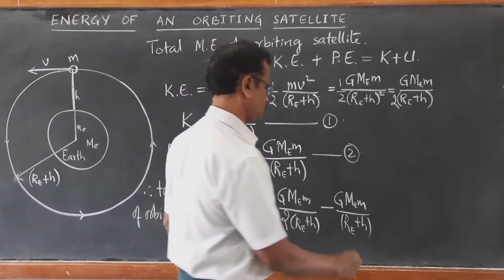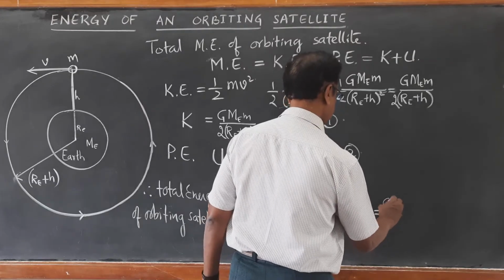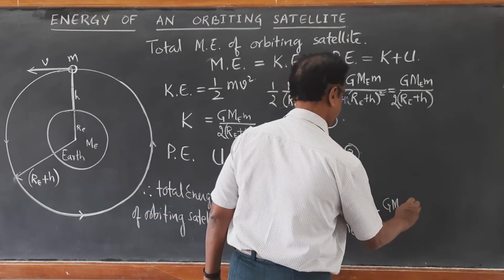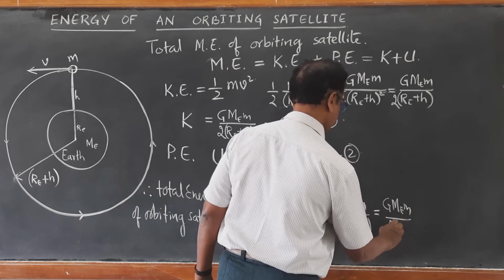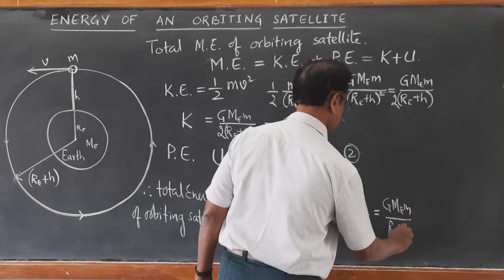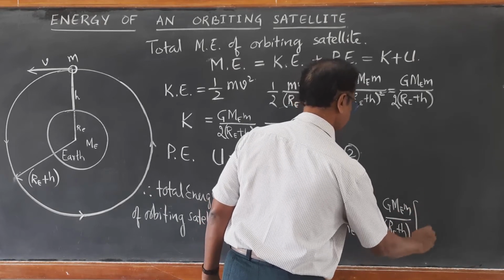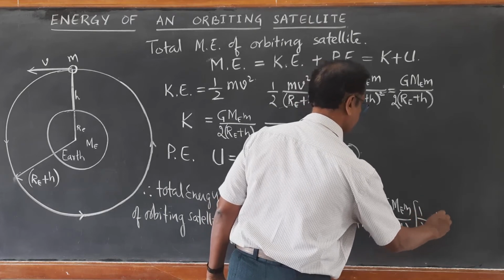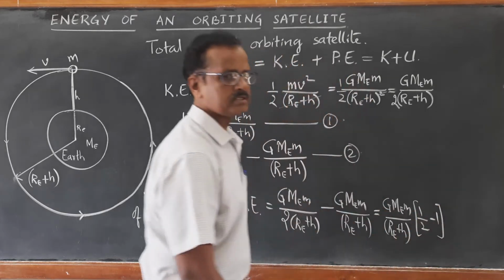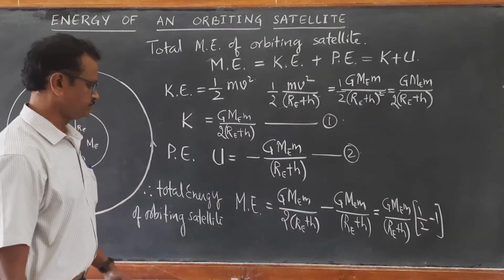So that becomes GMEM upon RE plus H into bracket half minus 1. So half minus 1 gives us minus half.